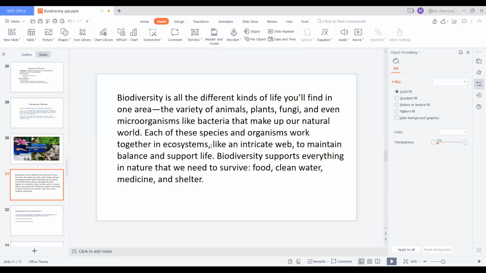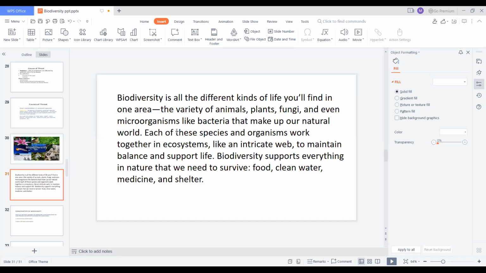Each of these species and organisms work together in the ecosystem. Without any of these organisms, the ecosystem will not function properly. If the bacteria, that is microorganisms, are not there in nature, what will happen? The main function of microorganisms is they decompose dead organic matter and all other complex matter into simple forms. If the microorganisms are not there, the ecosystem will not function properly.